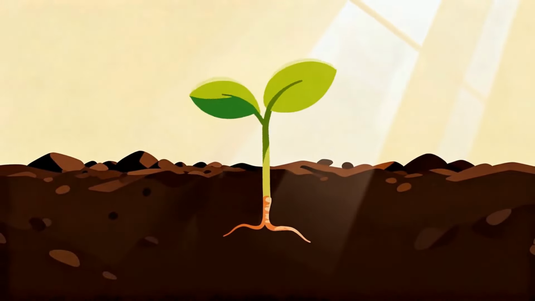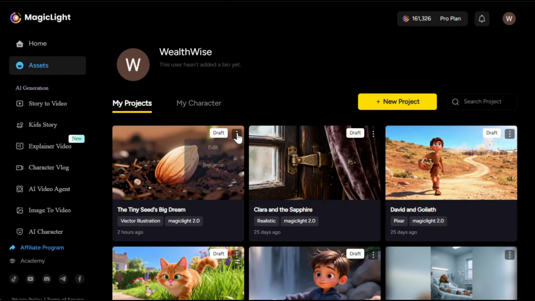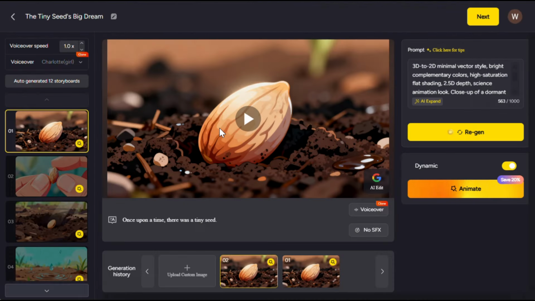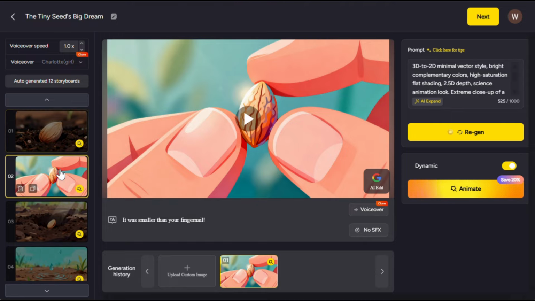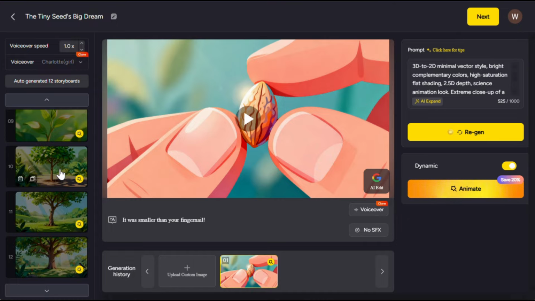Now, this feature is very powerful and doesn't require any additional editing. But if you want more control, you can also edit everything scene by scene. Let me show you how. Now first, you need to click on this edit button, which will take you to this interface. Here, you can see all the individual scenes it has created. As you can see, it has 12 scenes in total.